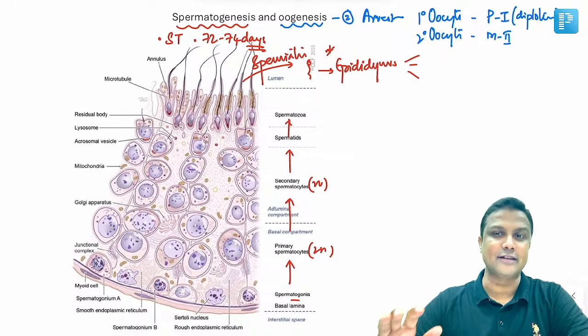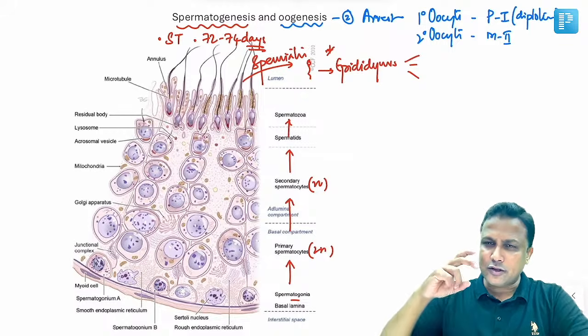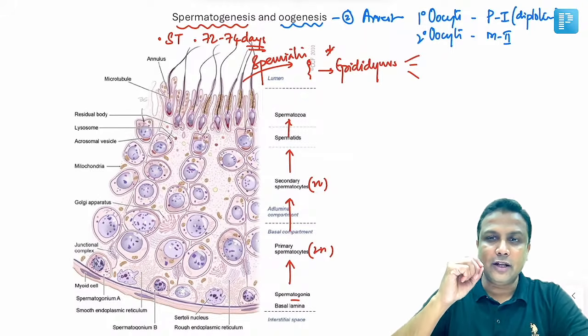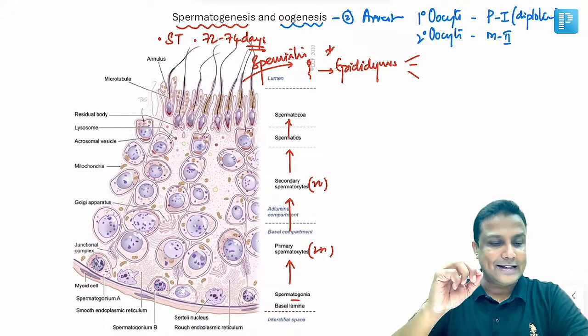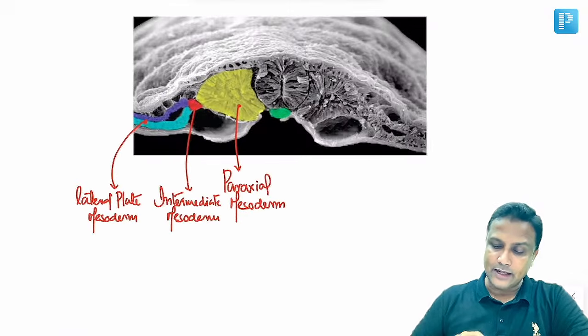This question is always asked in your exam. Okay? So I repeat again, in oogenesis, just remember 2 points, my dear friend. Primary oocyte will be arrested in prophase 1, and secondary oocyte will be arrested in metaphase 2. Done, sir. Then next one here.